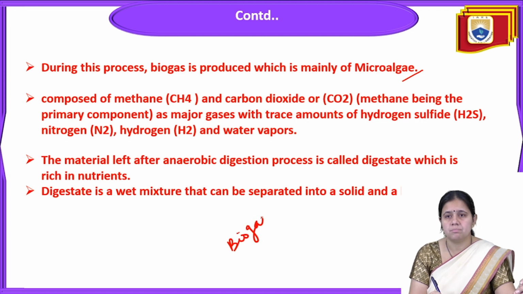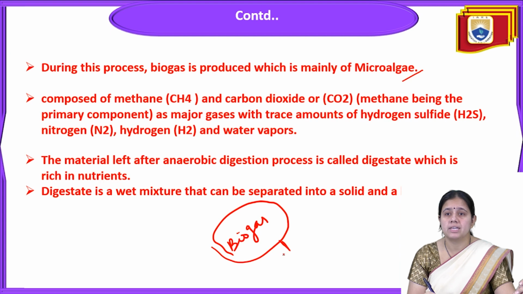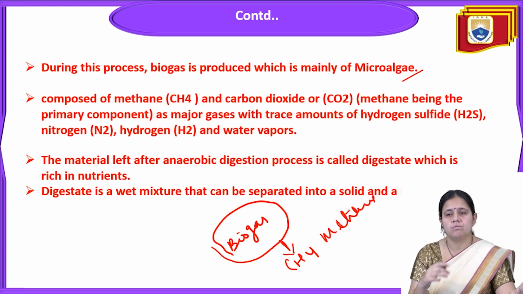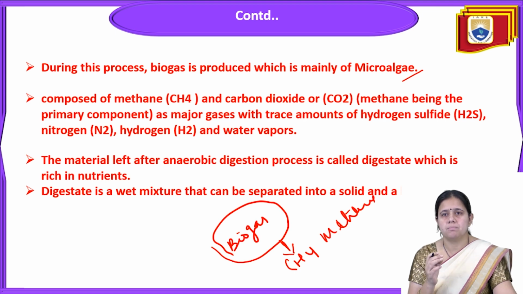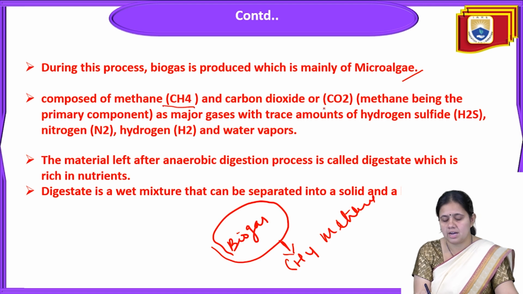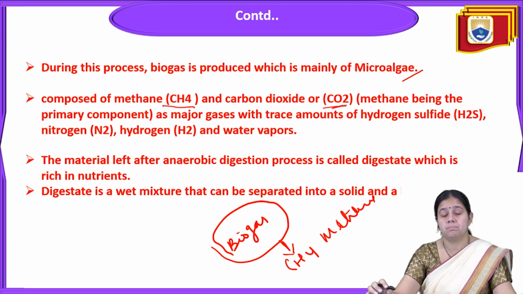The final product of this anaerobic digestion is biogas, and this biogas is mainly composed of CH4, that is methane. The composition of biogas is basically methane and carbon dioxide. Methane is CH4 and carbon dioxide is CO2. Methane is the primary component, meaning its share is larger when compared with the other gases.